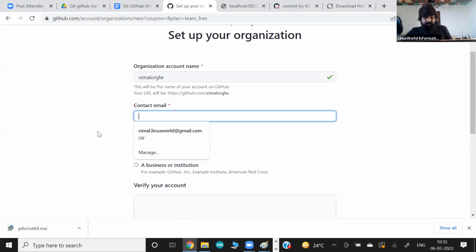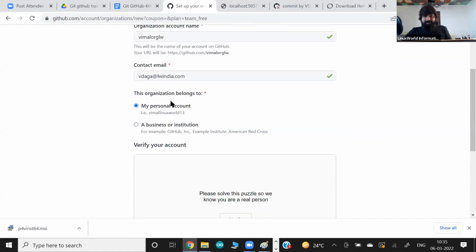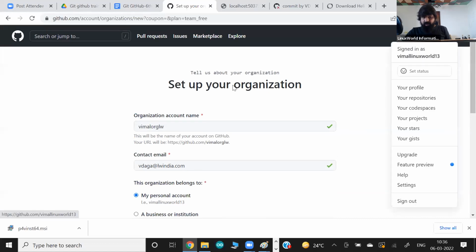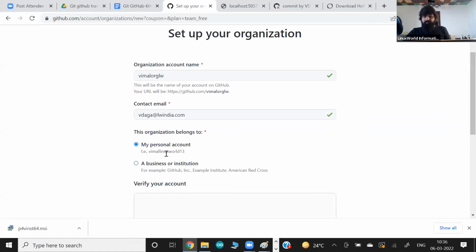Contact email. Let me give one of my official IDs as a contact. And this can all belong to my personal account. So I have this personal account where I'm working. This account has ownership of this particular organization.